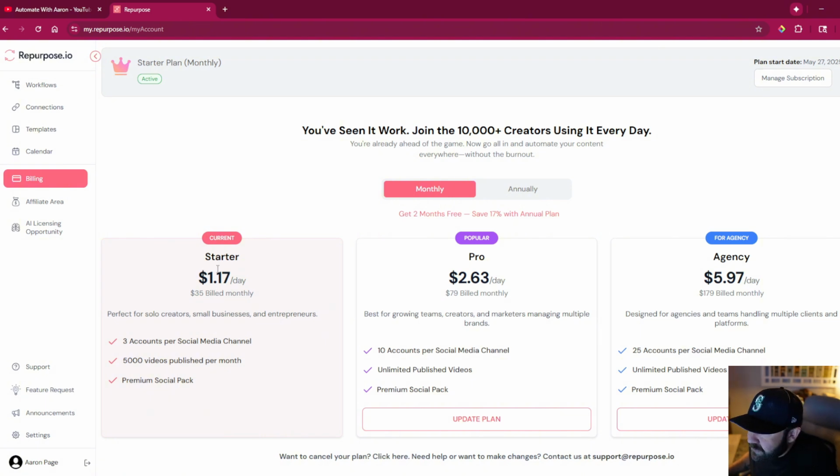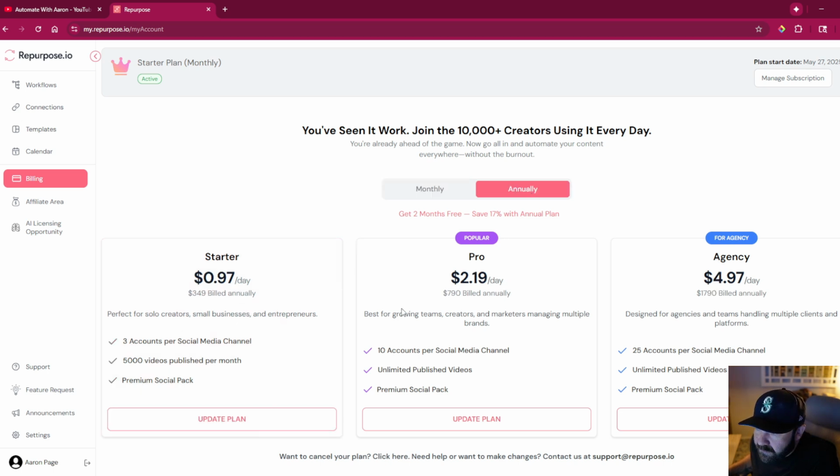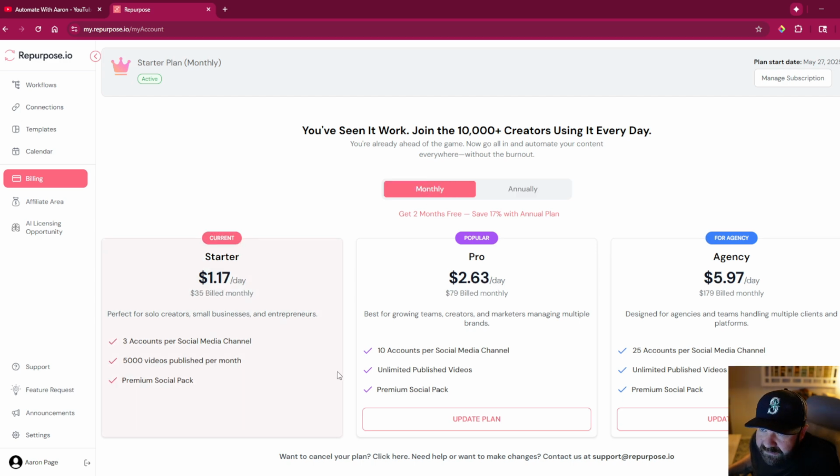It saves me a bunch of time. So you can do this if you have 10 accounts or 25 accounts. That's pretty much why it scales. I only have 2 accounts, my lending one and then this one. So this is the pricing. If you do annual, it's of course different. It's a little bit cheaper, but I just do it by the month.